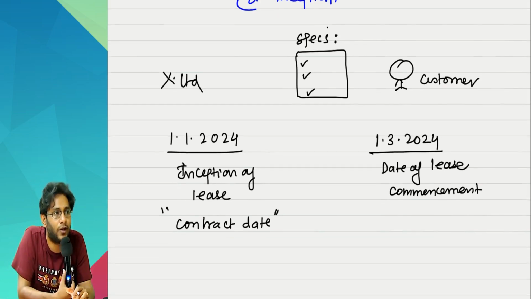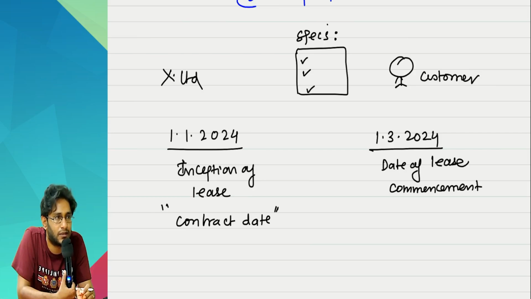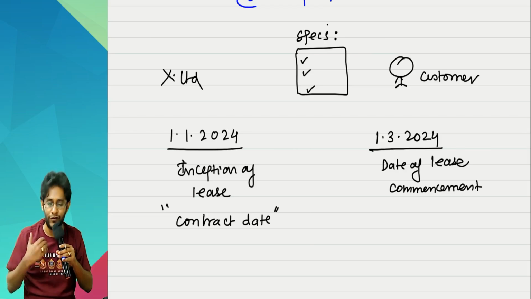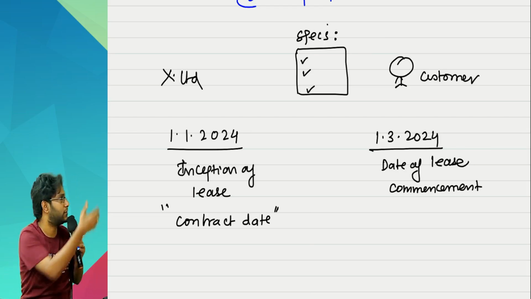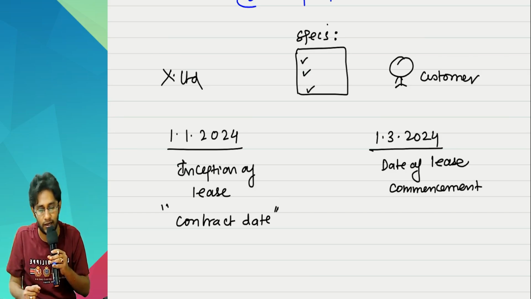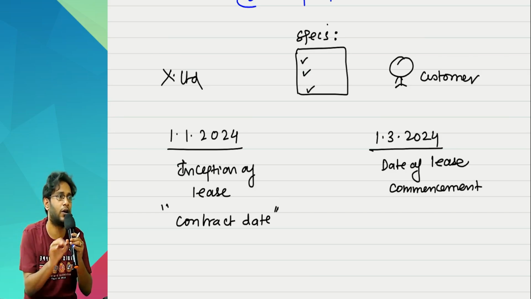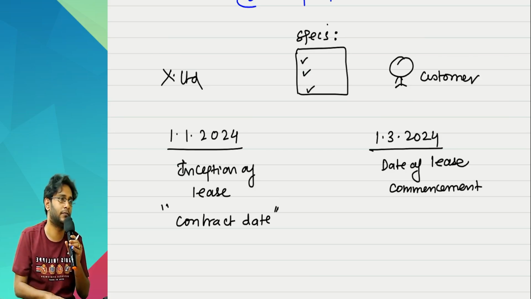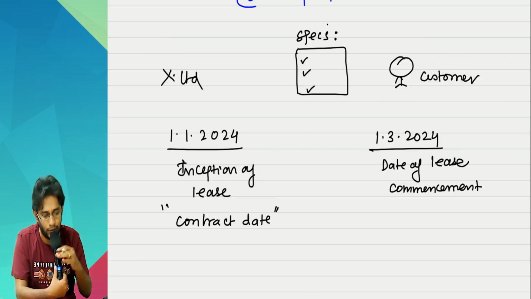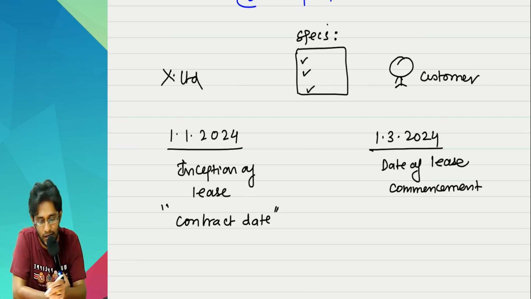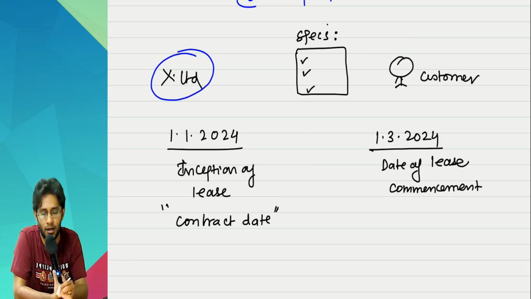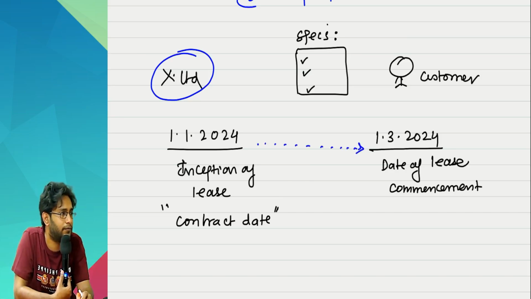Is the asset identified or not? Asset is identified because in the contract, which asset X Limited would give to the customer is clearly identified, because there are so many specifications. Now comes the twist: X Limited does not have that asset on the starting day. What X Limited is planning is, the customer gave me his requirements, and based on those requirements, I will now fabricate the asset. By the time I have to deliver the asset on 1st March, it will be delivered.